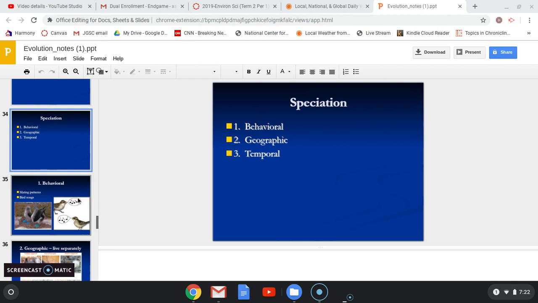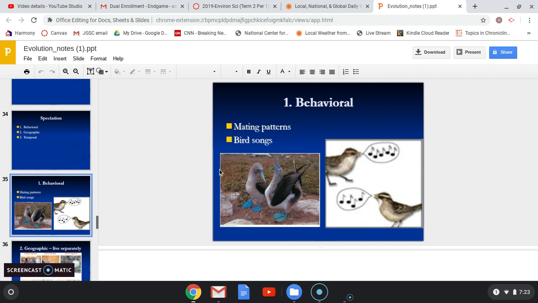First was behavioral. That was if two populations are maybe separated for a while, or something happens that the two different populations start having different behaviors. Then, if ever those two populations encounter each other again, are brought back together, well, then they're going to act different, and they may act so different from each other that they don't recognize each other as being the same anymore, and then they're not going to interbreed, and that basically means we have two separate species now.